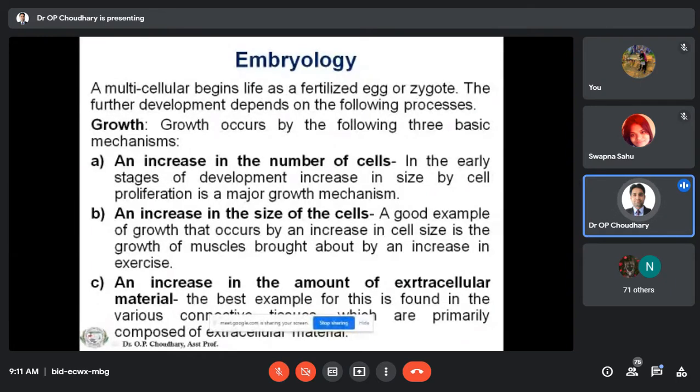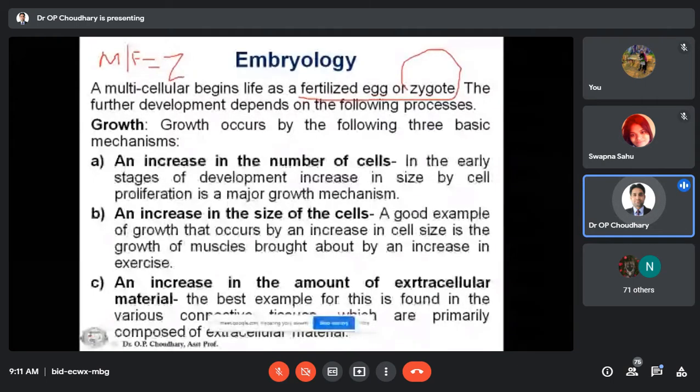Okay, that is the zygote. When the male and female pronucleus come into contact, they will form one zygote, and this zygote undergoes further development depending on the following processes. These are very, very important in developmental anatomy.